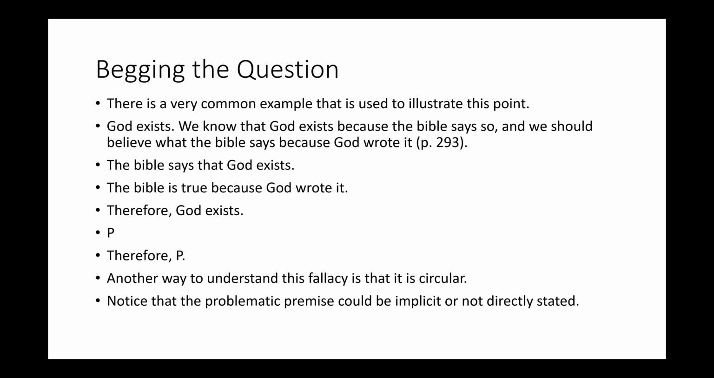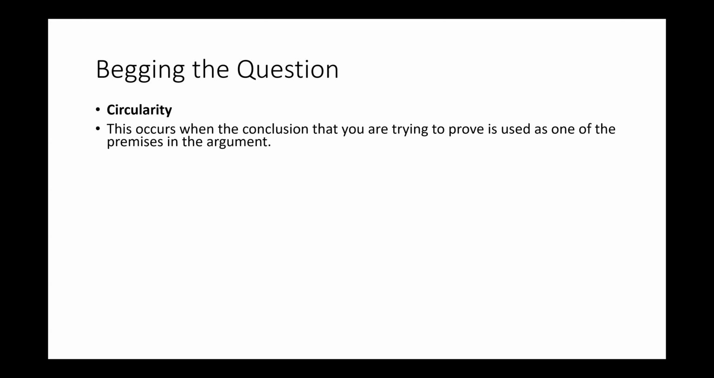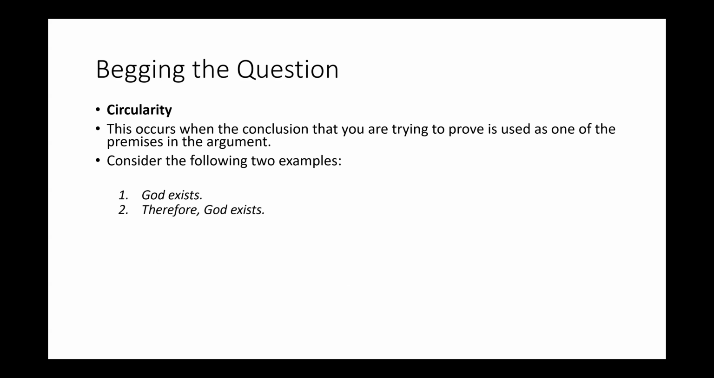Now, I said that this fallacy involves reasoning in a circle. And sometimes the fallacy is just literally called a fallacy of circularity. So let's see what I mean here in a little more detail. It occurs again when the conclusion that you're trying to prove is used as one of the premises in the argument. Consider the following two arguments. The first argument says, God exists, therefore God exists. And the second argument says, God does not exist, therefore God does not exist.